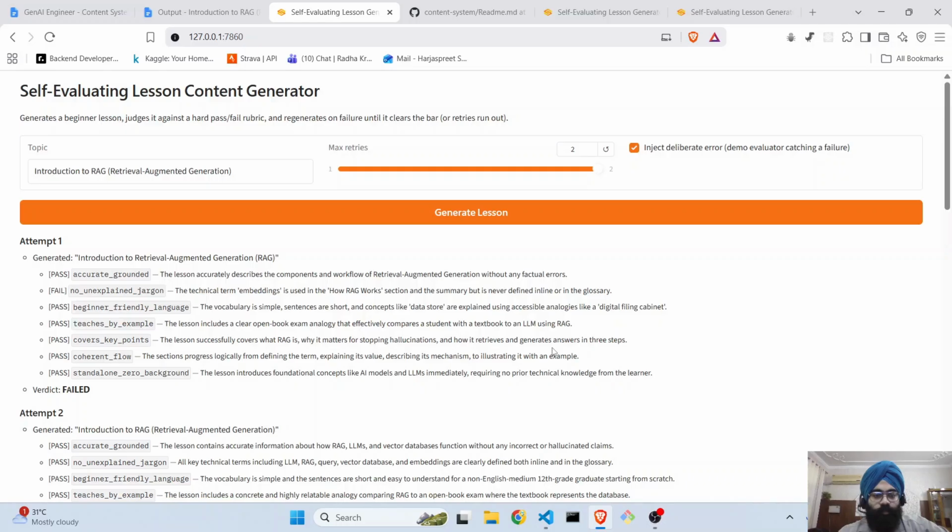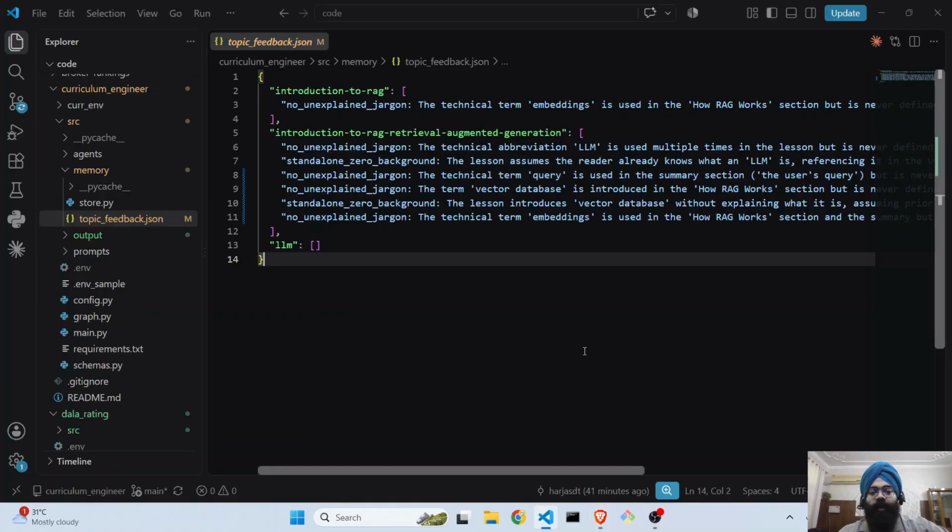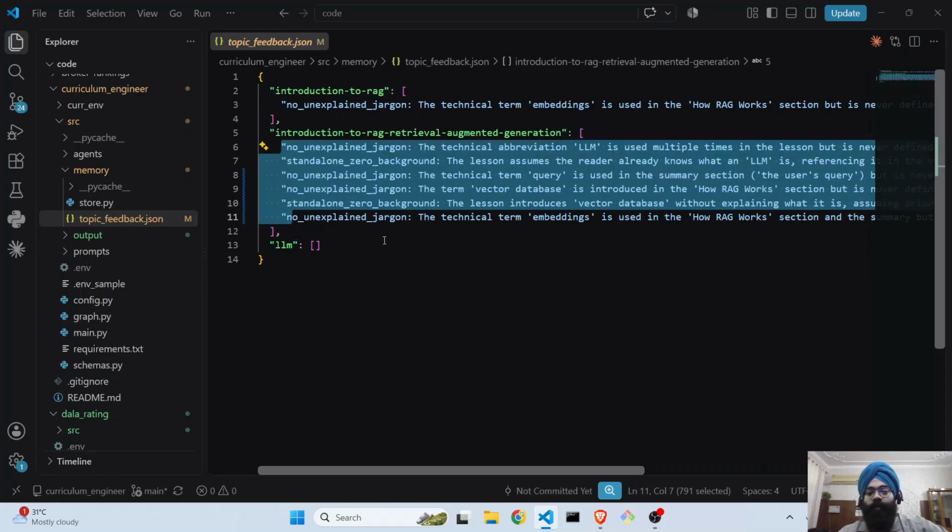Now, let's jump on to our global memory stuff, right? So as I told you, we are storing that in a JSON file as of now. We can obviously move it to a proper database someday, right? But as of now, what it does is that you have the topic name as your key, and then all these rules become a part of the context, and as these rules grow on, you can see that the list has grown significantly.